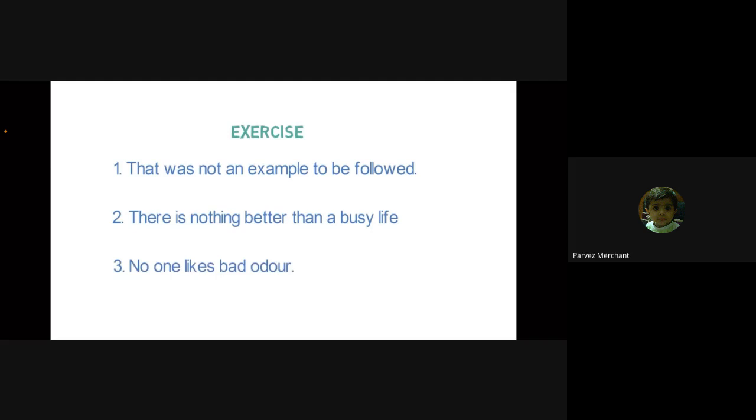Because it is not given, we will use does. Does anyone likes bad odor? Okay, one mistake. Likes. Because we are writing does, we don't write s with the verb. Yes. Does anyone like bad odor? Correct.